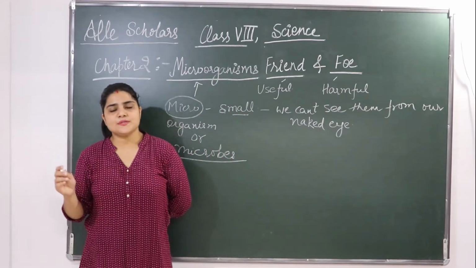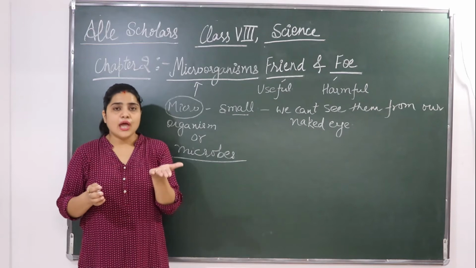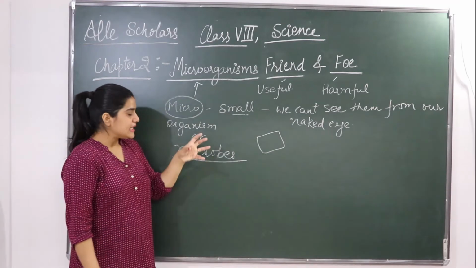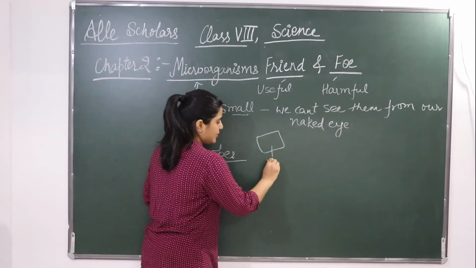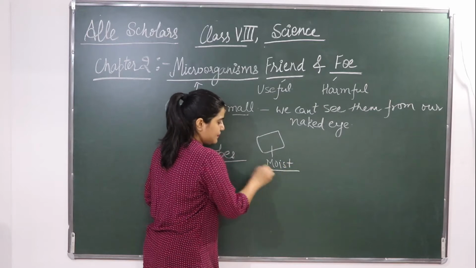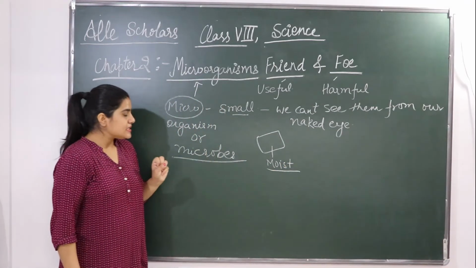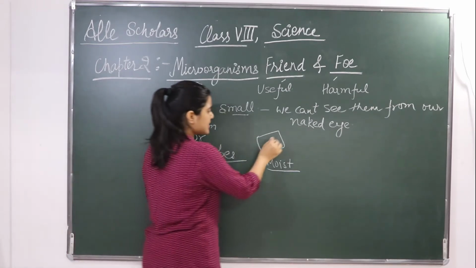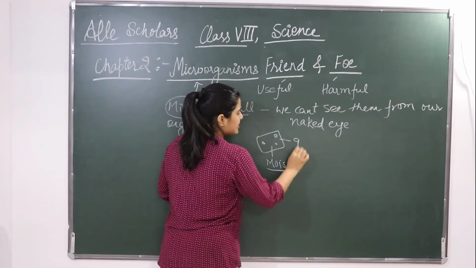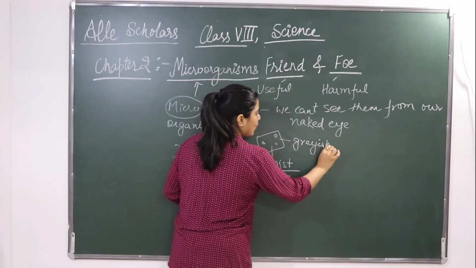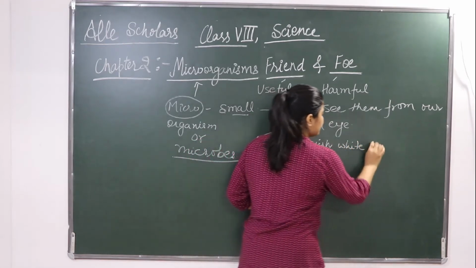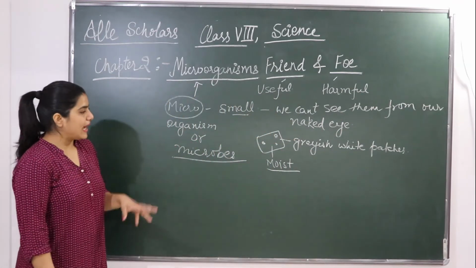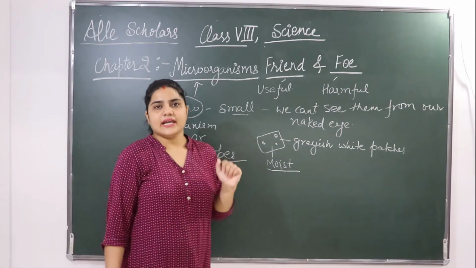You might have observed that during the rainy season, if the bread which we use at our home gets moist, if the surface of the bread is moist, what happens? You can see some grayish white patches on these breads. So what are these grayish white patches?